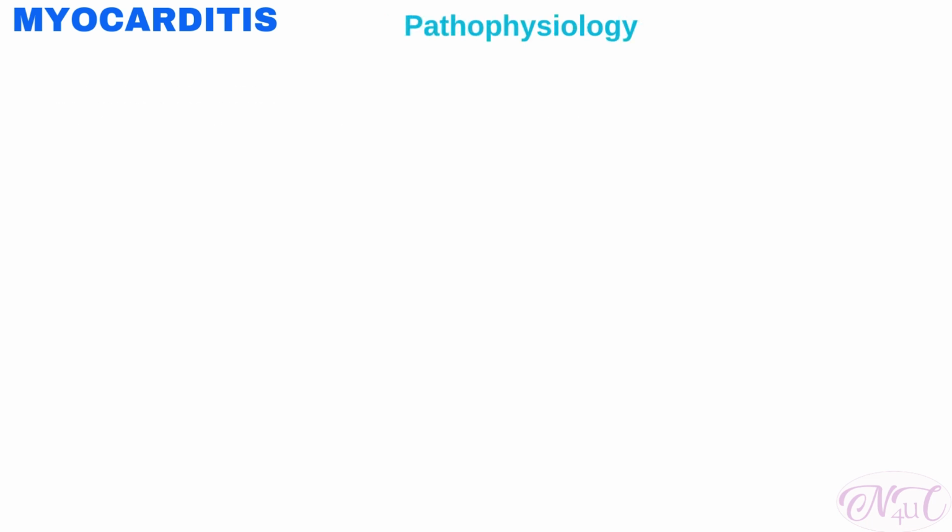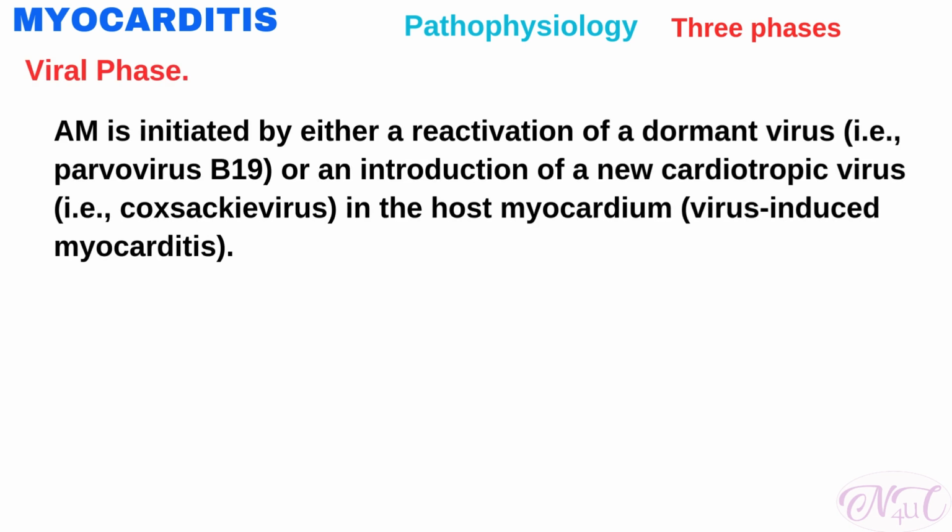Now we will see the pathophysiology of myocarditis. Although not completely explained, the pathophysiology of acute myocarditis has been divided into three phases. The first stage is the viral phase. It has been believed that acute myocarditis is initiated by either a reactivation of a dormant virus or an introduction of a new cardiotropic virus, that is Coxsackie virus, in the host myocardium. This phase is usually short.